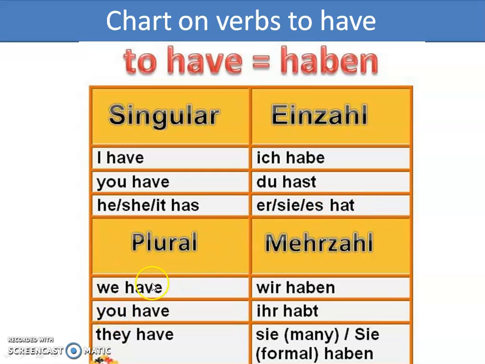Then in plural we have: we have, wir haben; you have, ihr habt; and they have, sie haben. And when we have capital S, it is the formal way: Sie haben.